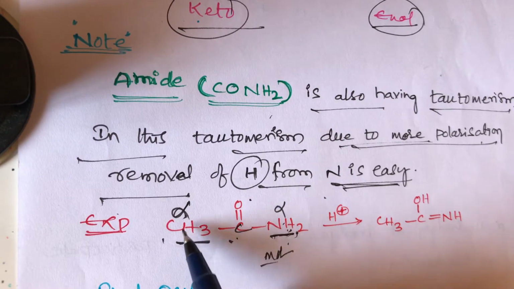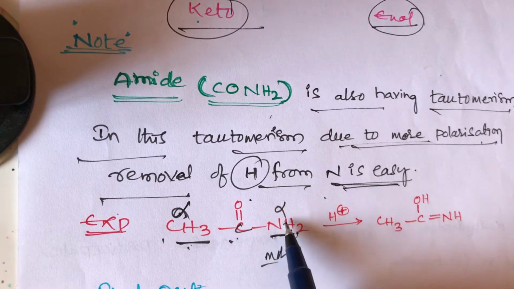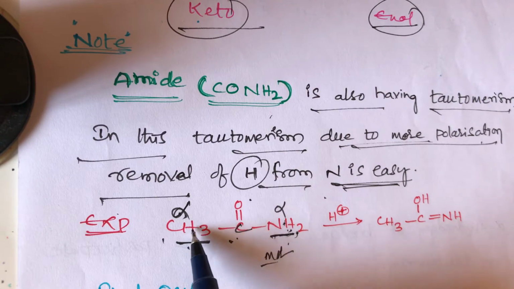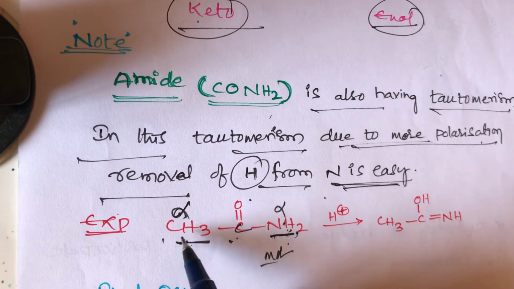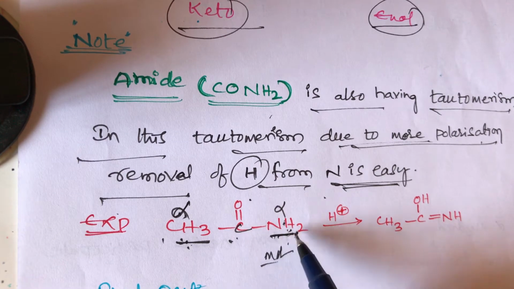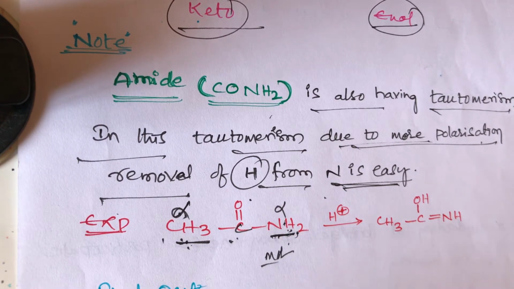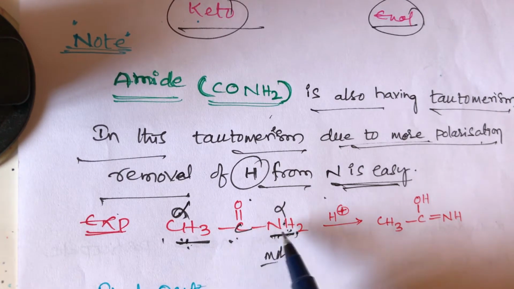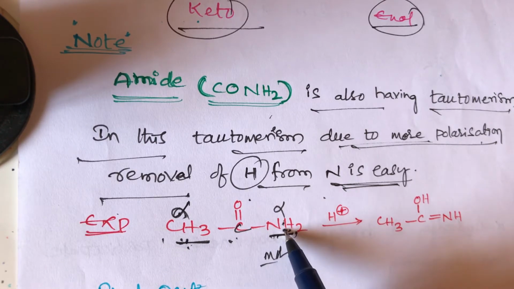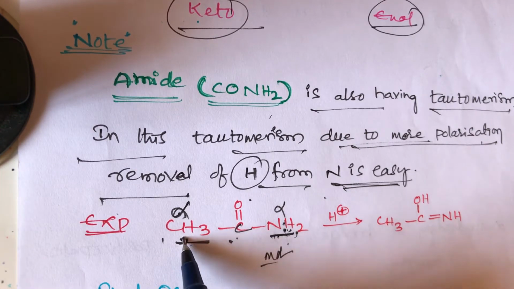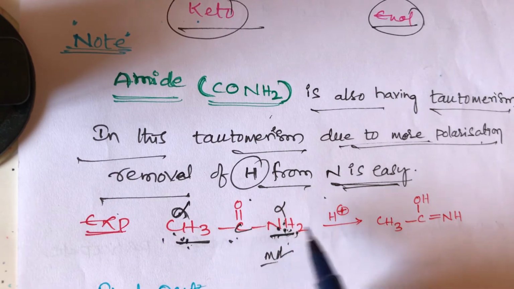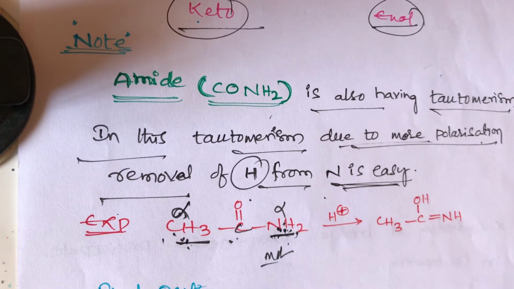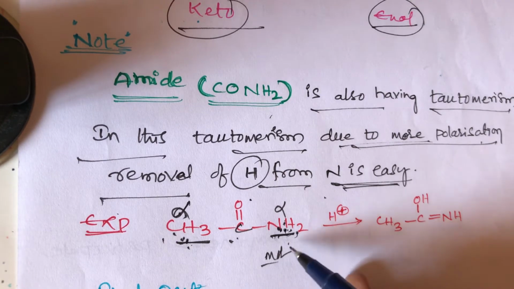Here, on the left side there is hydrogen, and on the right side also hydrogen. Which hydrogen transfers to form the enol? Carbon has 3 hydrogens, nitrogen has 2 hydrogens. Which one is more acidic? The left side is carbon and the right side is nitrogen. Nitrogen has higher electronegativity compared to carbon, so nitrogen has the more acidic nature.